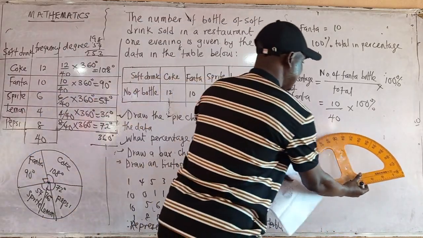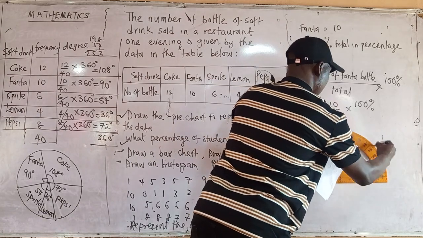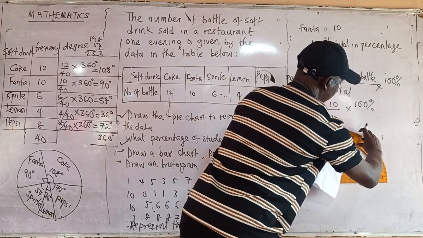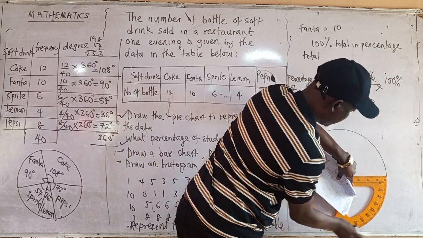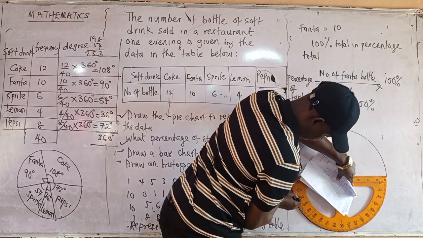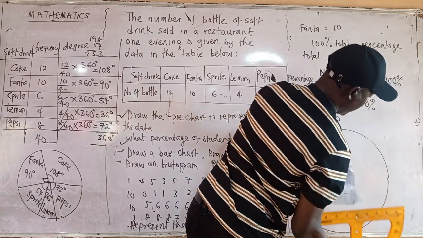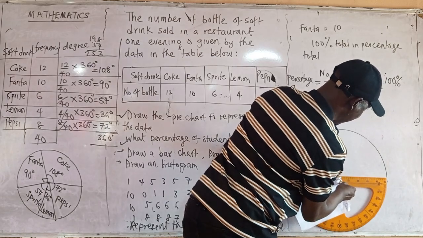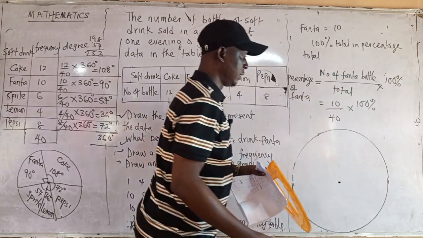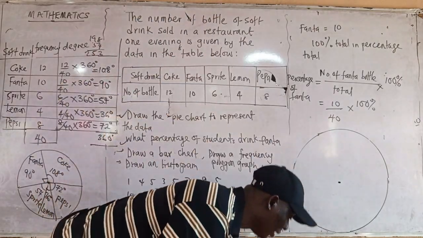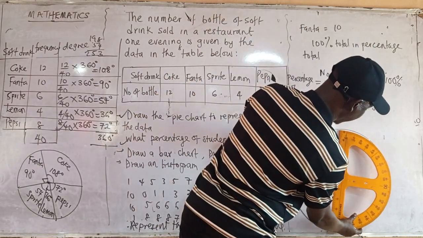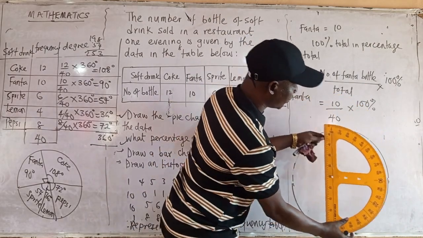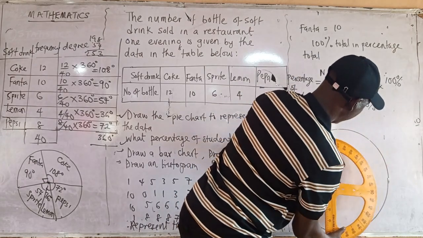Now let's say I have a circle. This is a circle, and this is the center. Now if I want to draw 90, I'll put this particular O inside this place. Look at it. Then I will balance it.